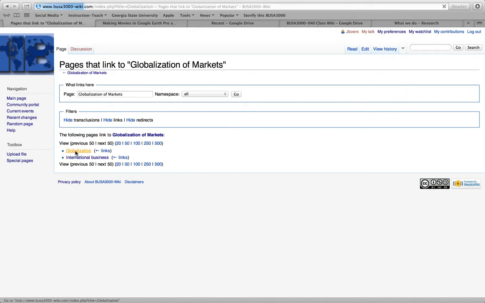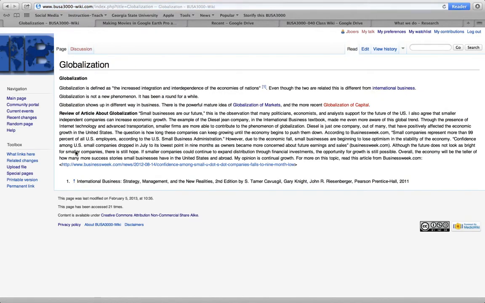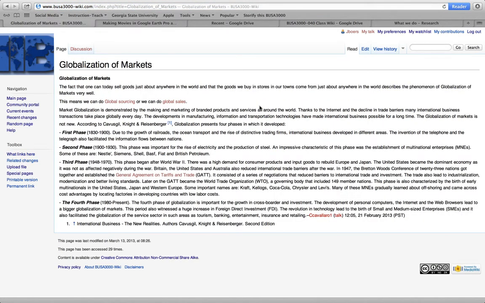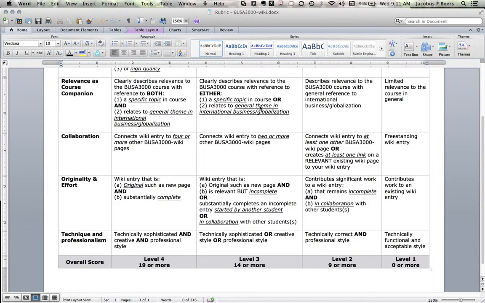If you go back to the globalization page, there was a link here, globalization of markets, and the student built this off this link that was originally created by myself, and so that would be the 4th link here. So the important thing is that in total you link to 4 different pages. There may be backlinks, there may be forward links.